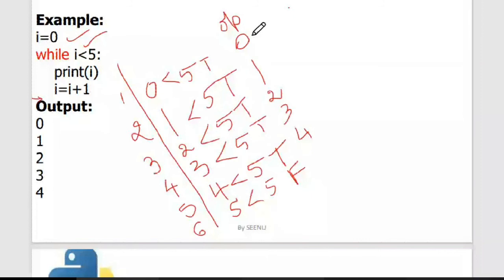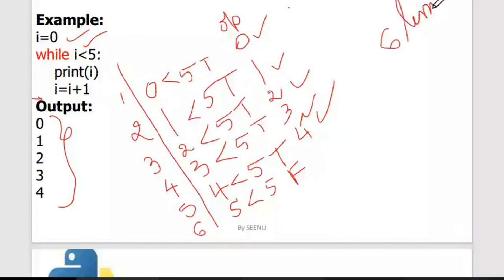Now, such types of questions are given in your placement. They'll give you a lower bound and upper bound like this, and they'll ask how many times the condition is checked. In this case, the condition is checked 6 times. This is very important. You need to know the exact execution so that you will be able to tell the number of times.